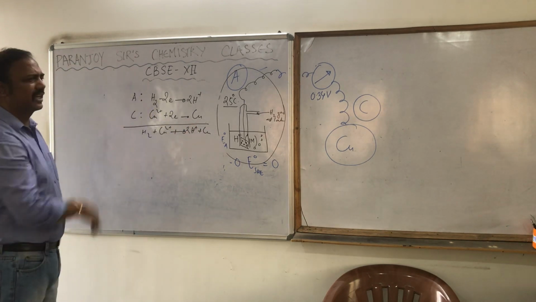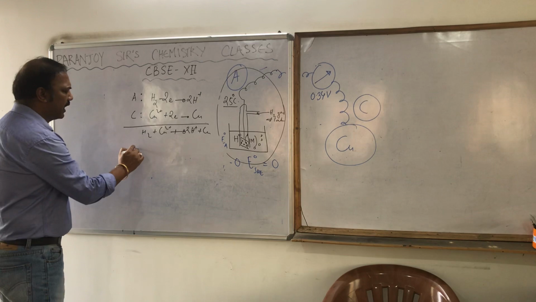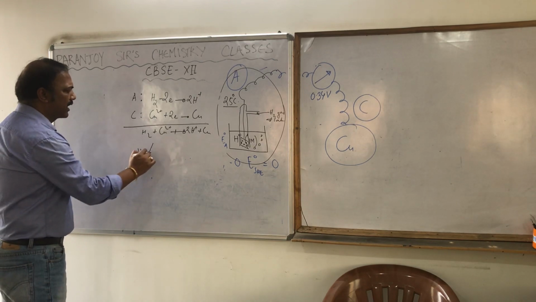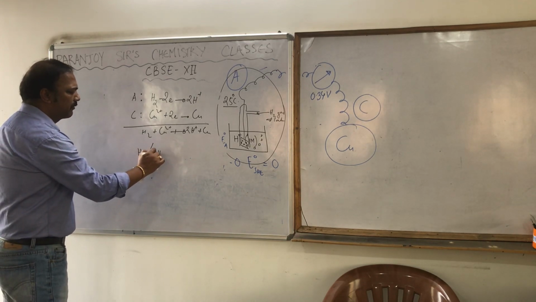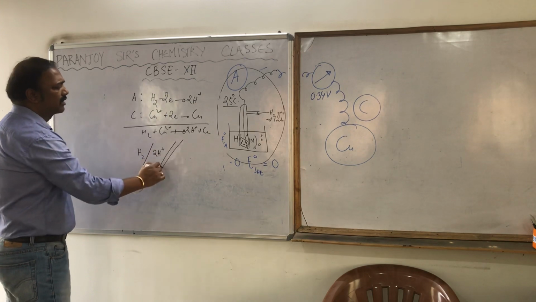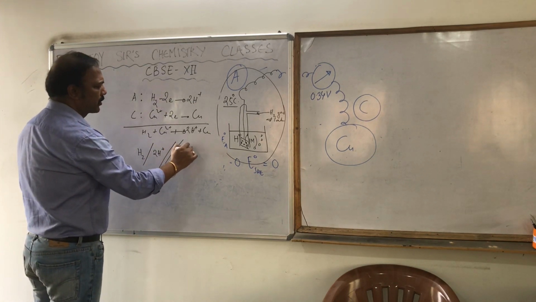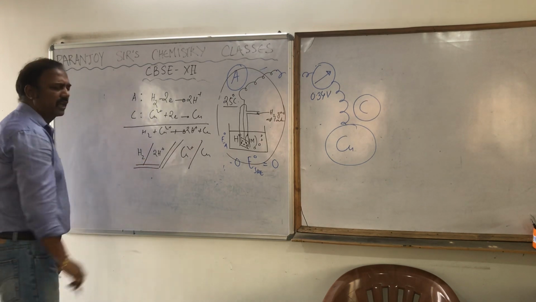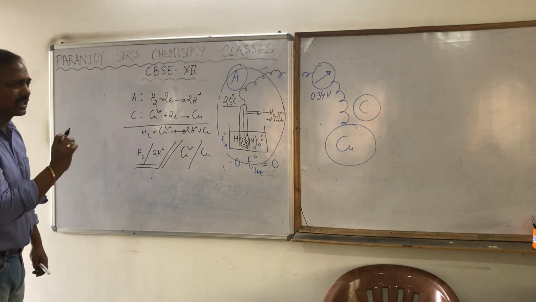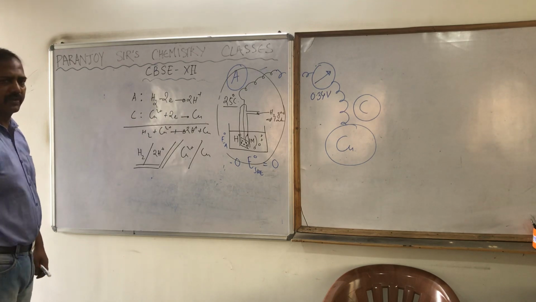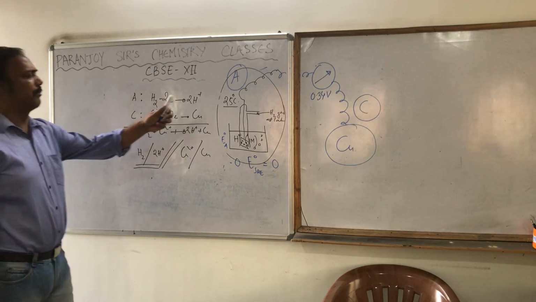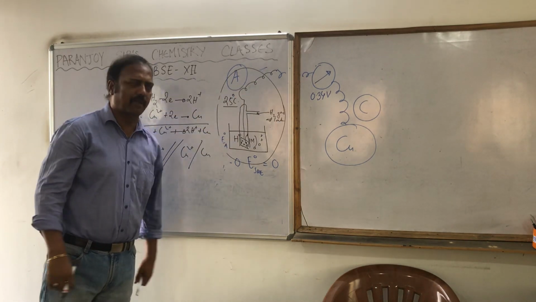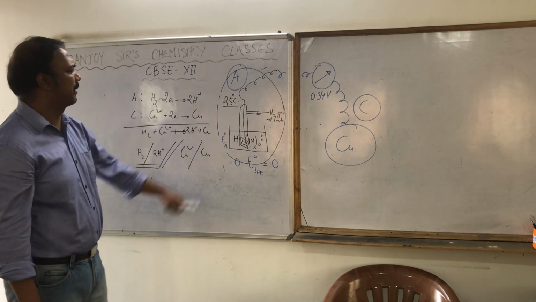And how to represent the cell? Tell me how to represent the cell. H2 slash H+, double slash Cu2+ slash Cu. This is the representation of the cell, but SHE has got a special feature to represent also, since the metal that is used for conducting the flow of the current is platinum.